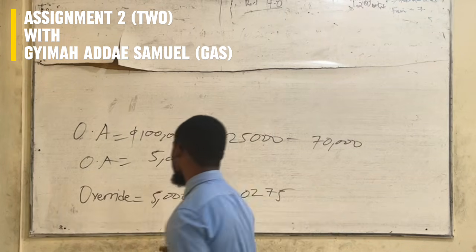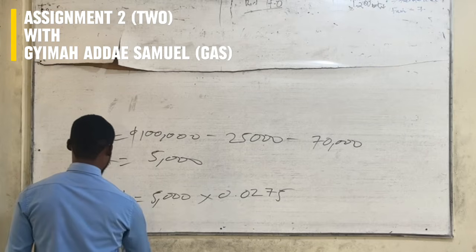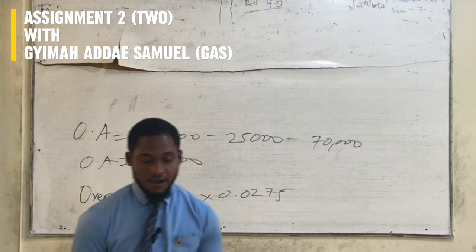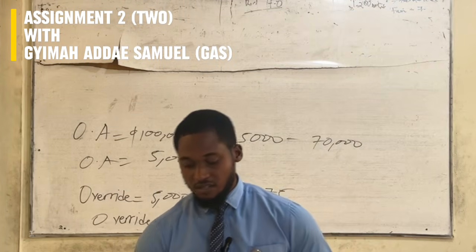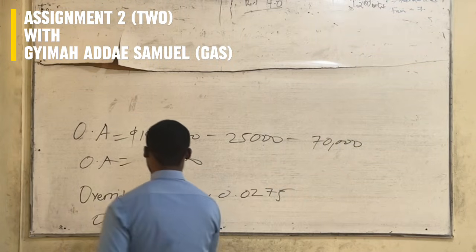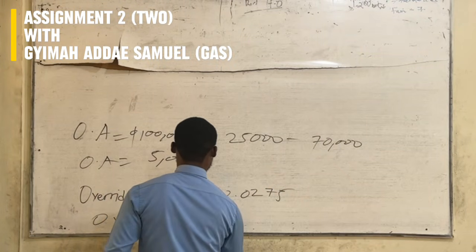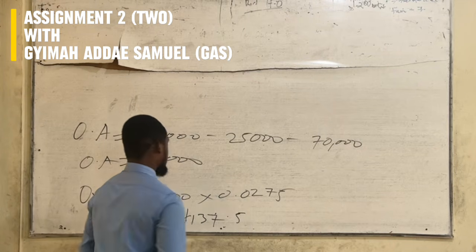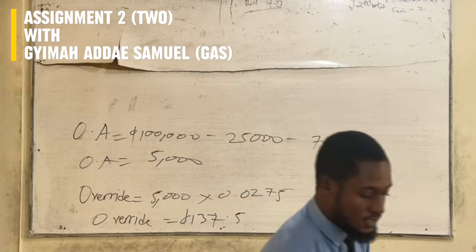And when we multiply it, our override is computed to be 137.5 Ghana cedis.